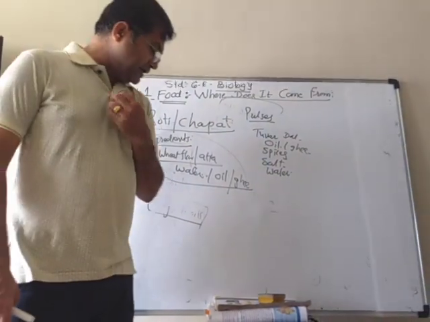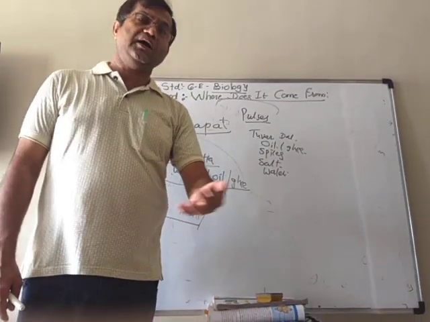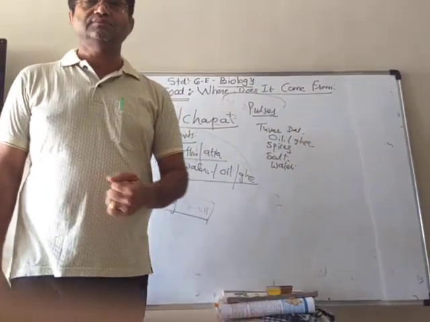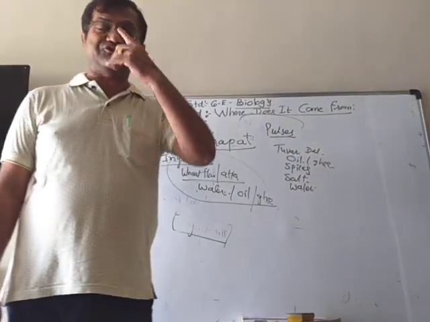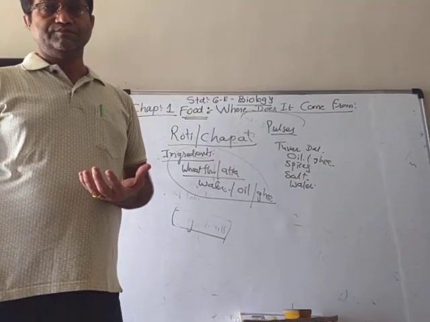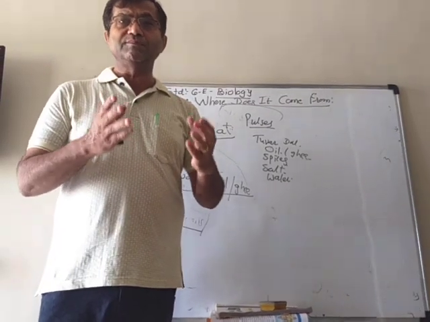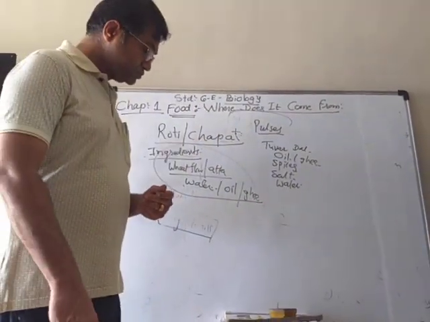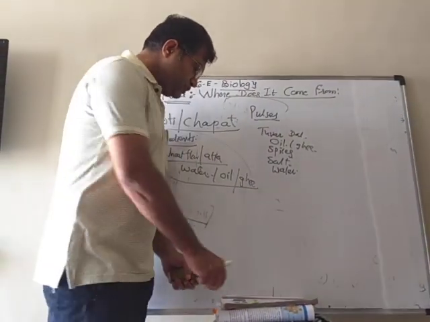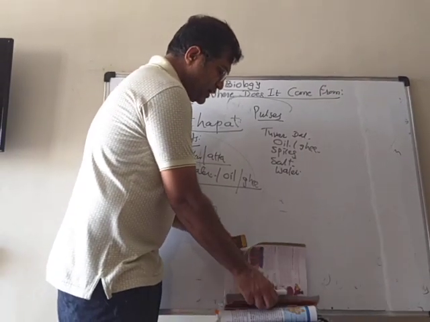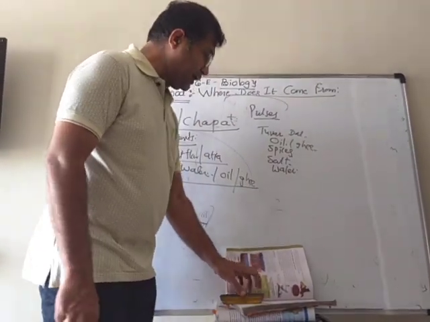Now you can make a list of the food that you eat, like idli, dosa, pasta, etc. Or if you eat non-vegetarian food like fish, chicken curry, in that also a variety of ingredients are used. Suppose you make idli. In idli also you need the rice and urad dal, then salt and water.